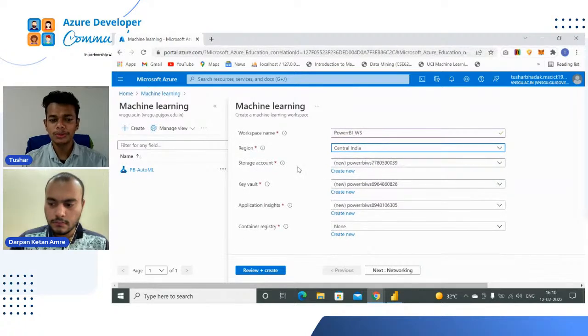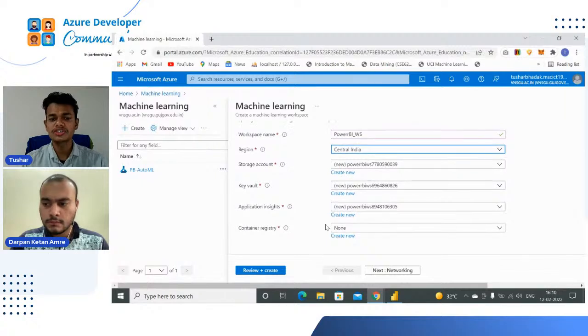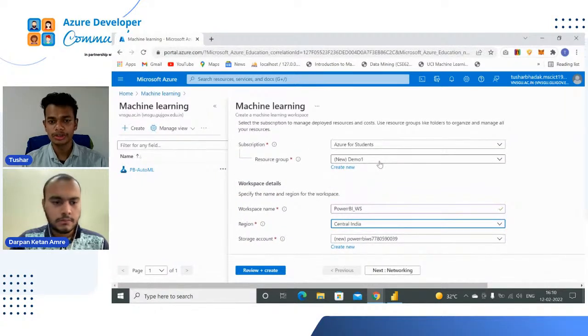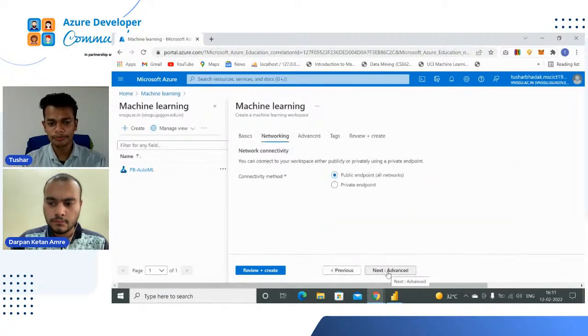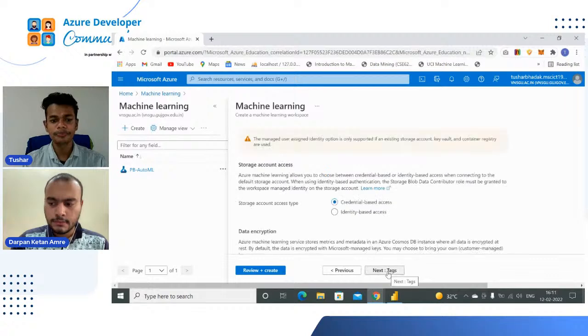Now you don't have to do anything with the storage account, key vault, application insights, or container registry. Just create your resource group, name your workspace, and select Central India. Then click on the next networking button. You will see some networking options. Here also you don't have to do anything, just keep them as they are. Now click on the next advanced button.